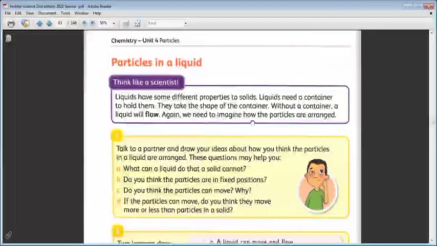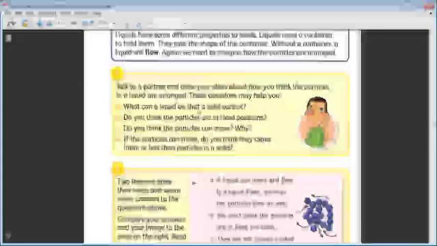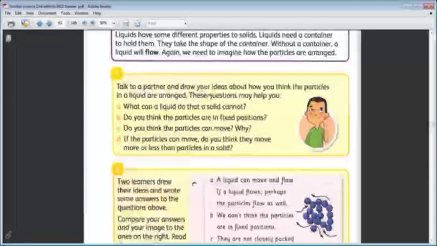Again, we need to imagine how the particles are arranged. We need to imagine the particles of the liquids. What is the arrangement of the particles of the liquid? Here, talk to a partner and draw your ideas about how you think the particles in a liquid are arranged. These questions may help you. What can a liquid do that a solid cannot?